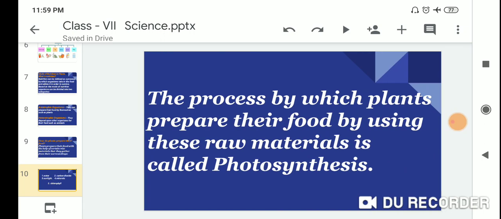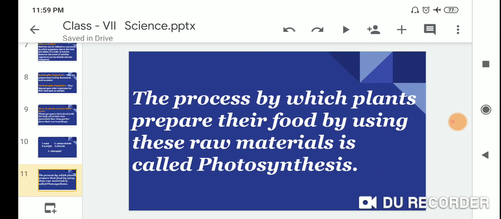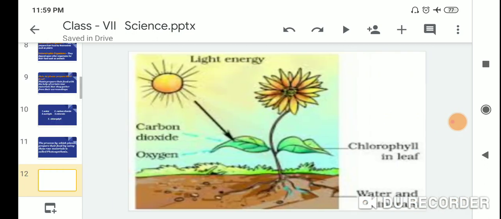The process by which plants prepare their food by using these raw materials is called photosynthesis. Look at this picture, dear students.